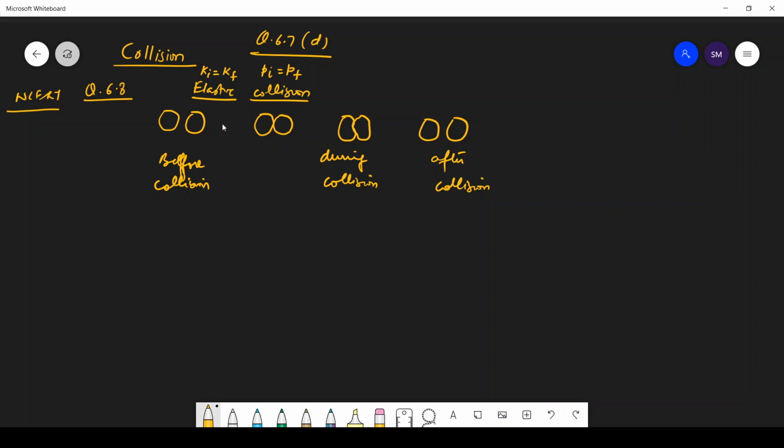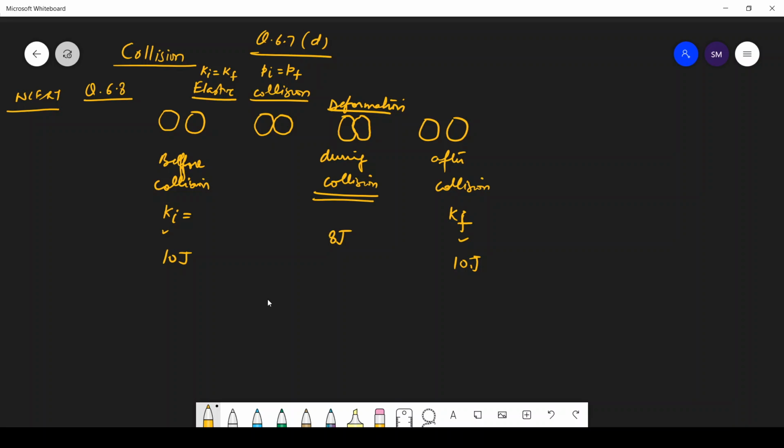So students, as this is an elastic collision, definitely here I have the initial kinetic energy and here I have the final kinetic energy, and these two are the same. Suppose this is 10 joule, this is also 10 joule, but during the collision it may not be 10 joule because there is deformation. Due to the deformation of the balls, the energy will definitely be reduced. So it might be that here the energy has remained 8 joules.